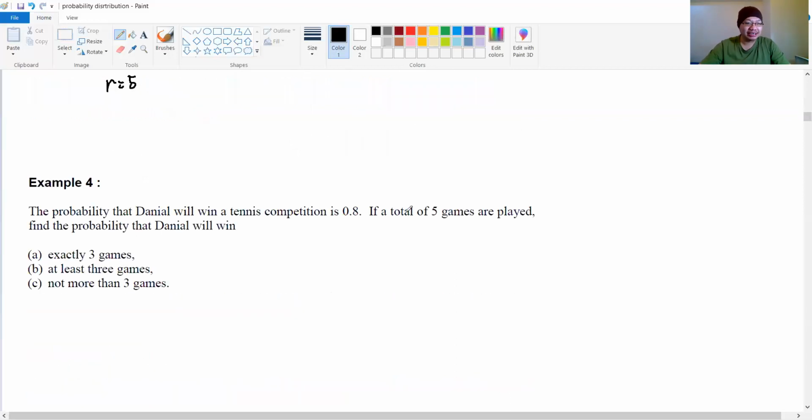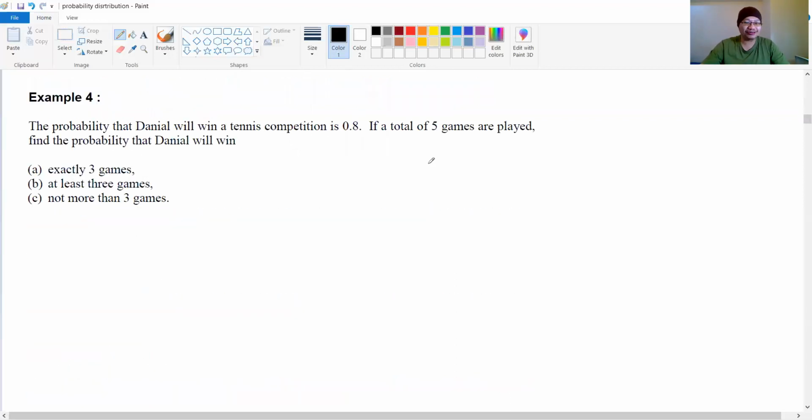Settle. Now, number 4, a very interesting question. I prefer this question compared to the first, second, and third because in SPM normally example 4 is the question. Not every time, but normally. So the probability of Daniel winning the tennis competition is 0.8. That is your P. So list down your values: P equals 0.8. So automatically we can find Q, 0.2, 1 minus P, right?